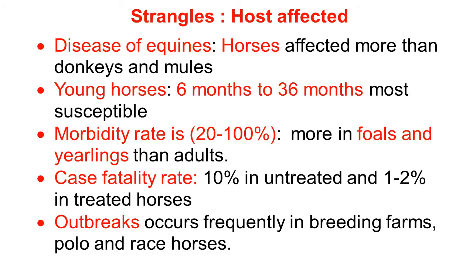Morbidity rate is also high, 20 to 100%. Economic importance. Morbidity is more in foals and yearlings than adults. Case fatality rate is high, 10% in untreated cases, and it is reduced to 1 to 2% in treated horses. So treatment is very much important. Treatment prevents and controls the disease. Outbreaks occur frequently in horse breeding farms, polo, and race horses. So outbreaks are also observed.